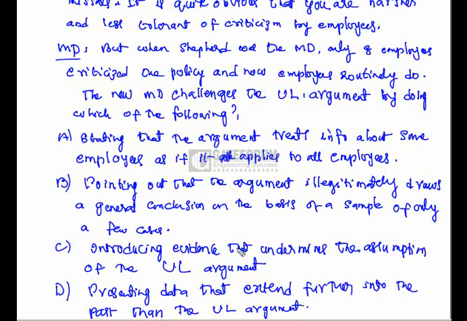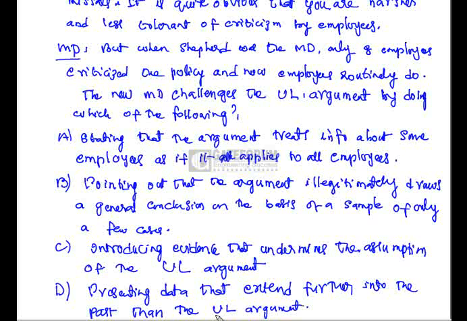Now look into the question. This is a question on critical reasoning. The union leader says that ever since you became the MD of the organization, about 46 employees have been either terminated or forced to resign since they all criticize your policy. In sharp contrast, 2 years ago, when Shepard was the MD, there were only 8 dismissals. It is quite obvious that you are harsher and less tolerant of criticism by employees.